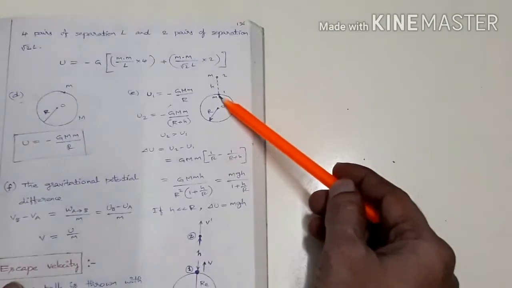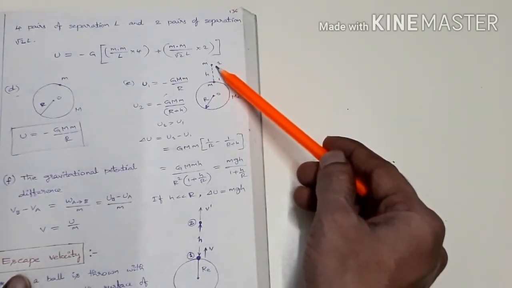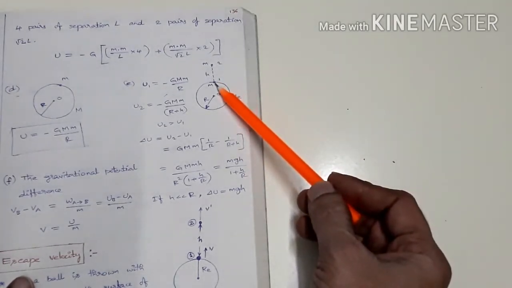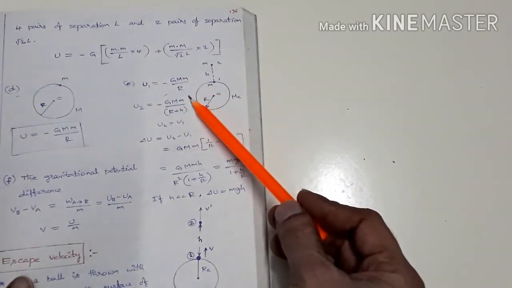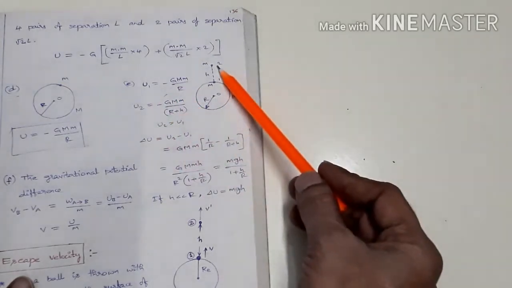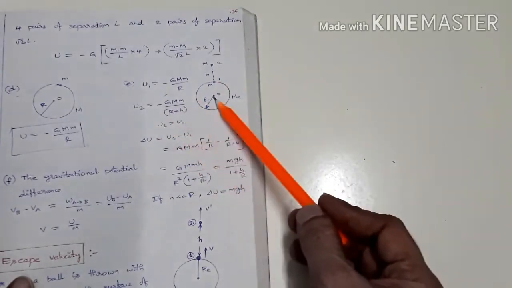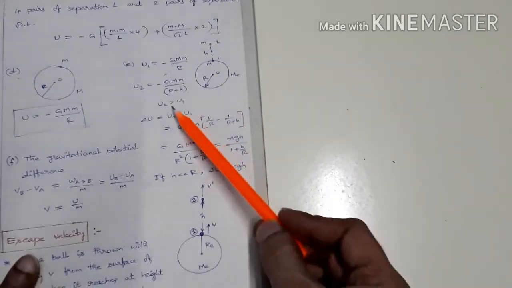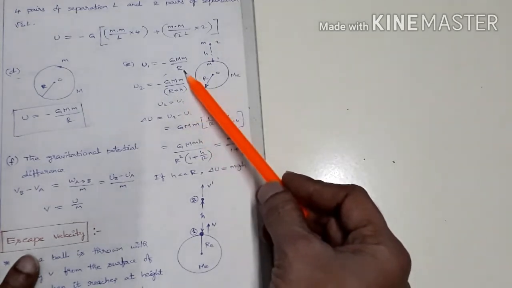Okay, and suppose this mass from the surface is taken to a height h, that is, to position 2. In this case, what is the potential difference? When it is on the surface, U1 equals minus GM by R. When it is taken to position 2, U2 equals minus GM by the total distance R plus h. So clearly U2 is greater than U1. Why? Because R plus h is greater than R.